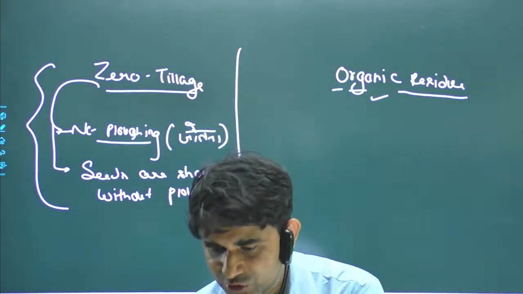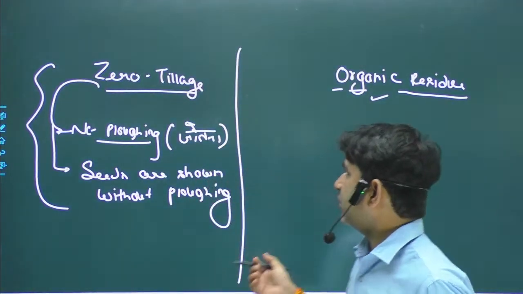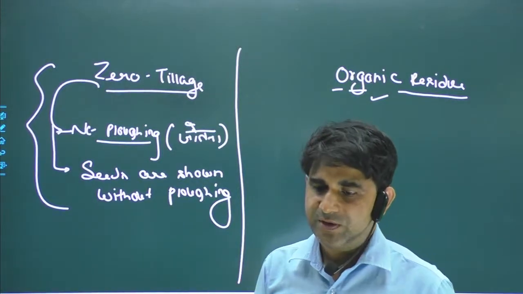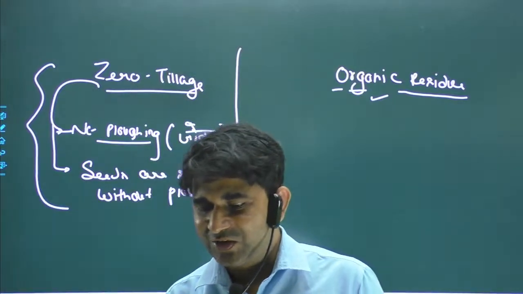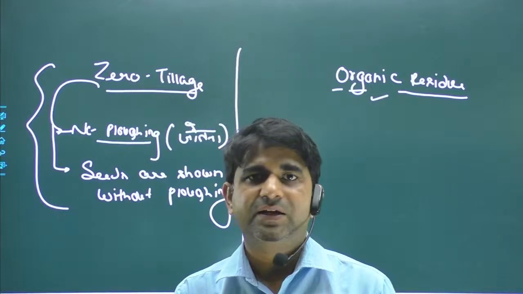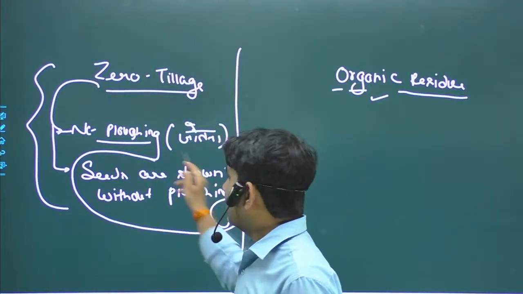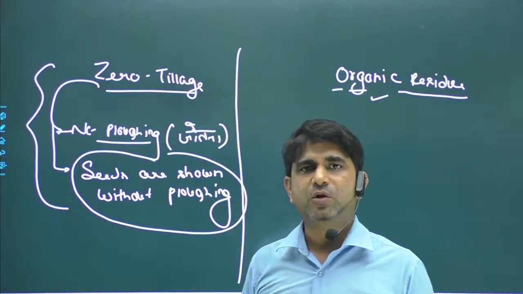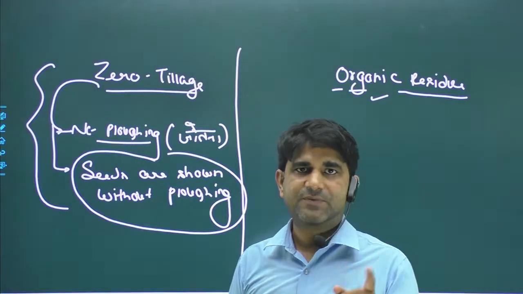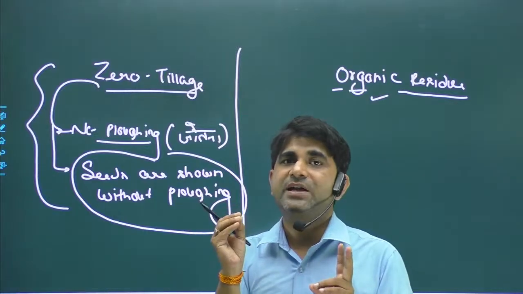Well, the question was, we are talking about zero tillage. In zero tillage there is no plowing, and we make maximum use of the land area. Seeds are sown without proper plowing, and due to this the maximum nutrients will be used. That is the first thing. The second thing is that it will also increase the income of farmers.